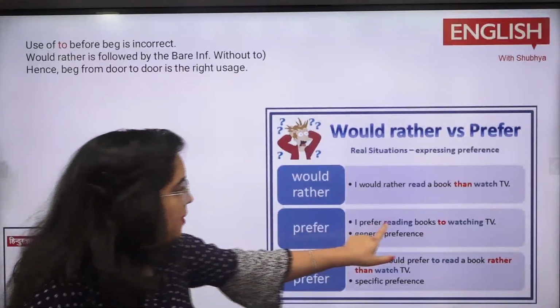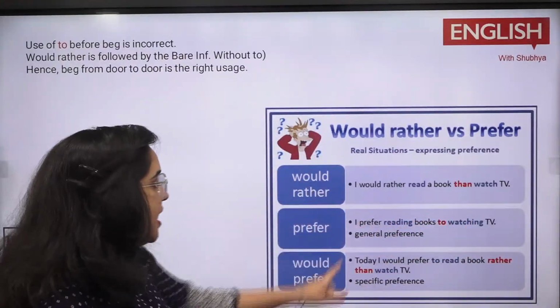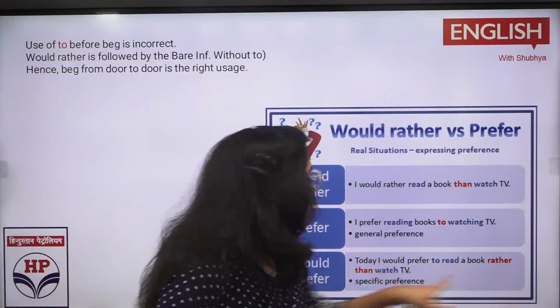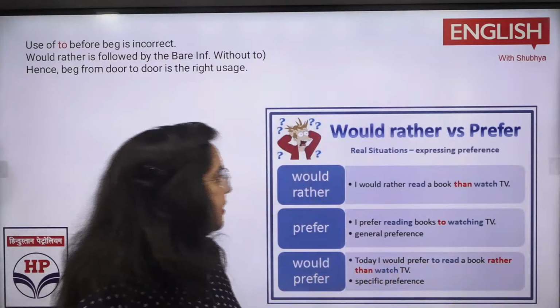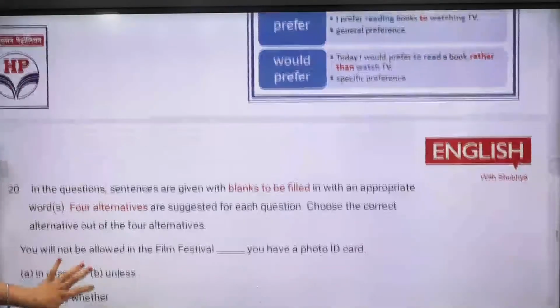Now see, I prefer reading books to watching TV. We have already done ना, prefer के साथ टू लगता है. Today I would prefer to read a book rather than watch. अब rather than के साथ टू नहीं लगा, rather than के साथ then के साथ टू नहीं लगता. ठीक है, so this you need to remember it out.